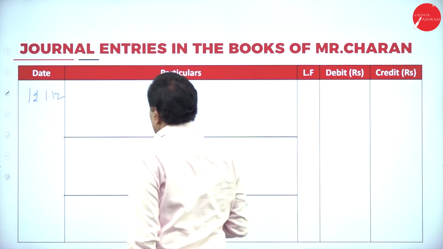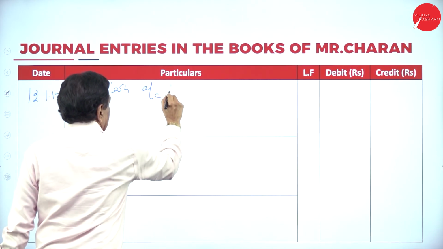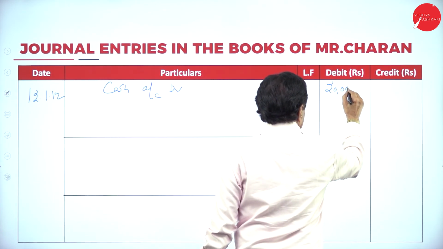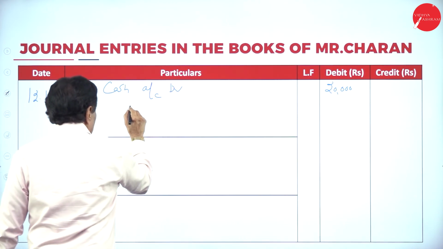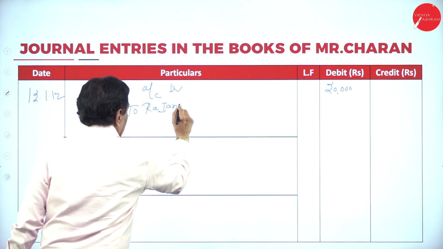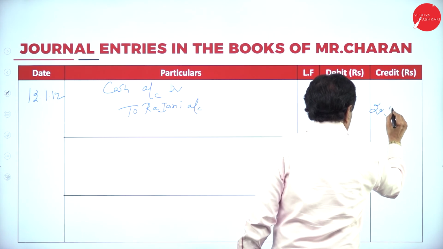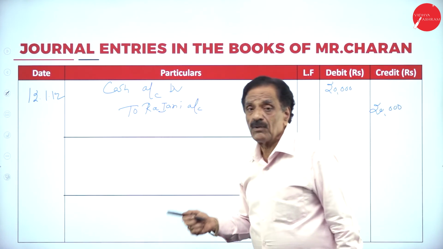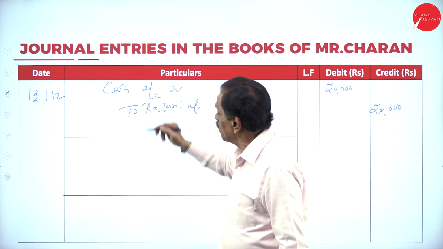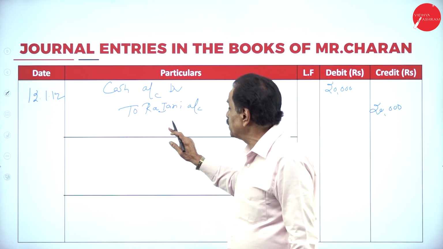12/1/2012. We receive cash. Cash account debtor 20,000 to Rajani account 20,000. What do you mean by that? We received how much money? 20,000 from Rajani. There are two accounts: one is the cash account, one is the Rajani account. Cash comes under real account. Rajani comes under personal account.